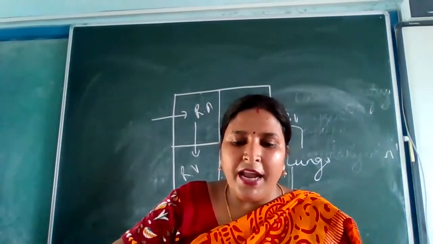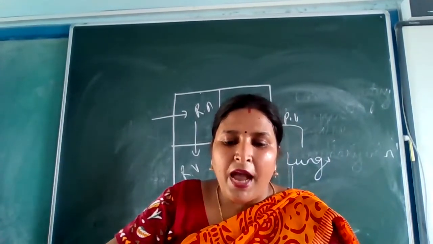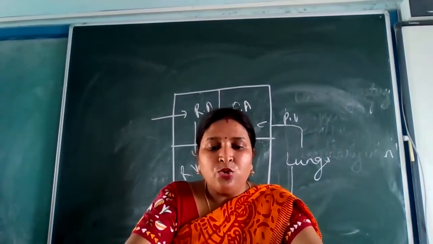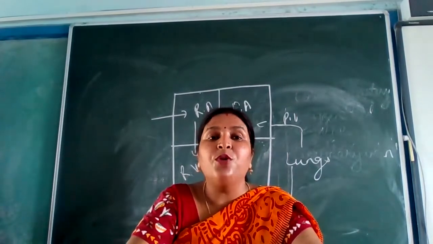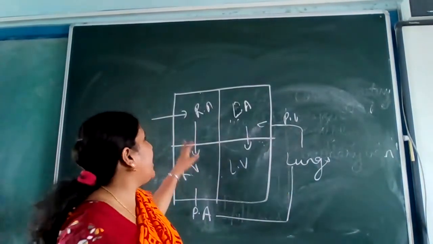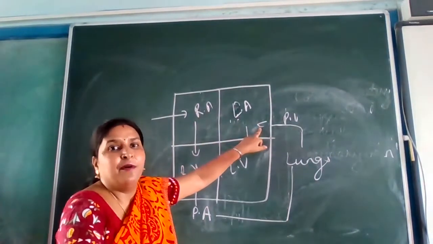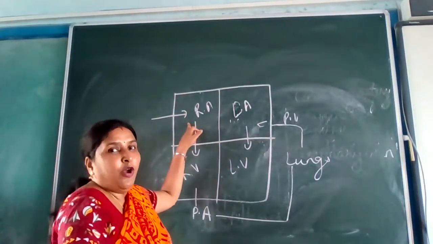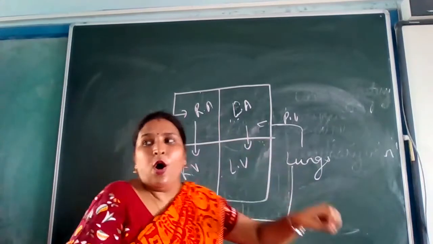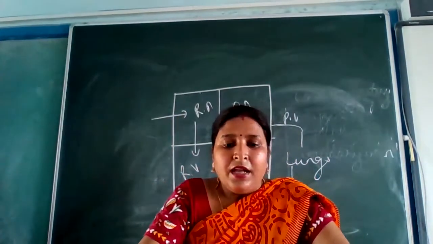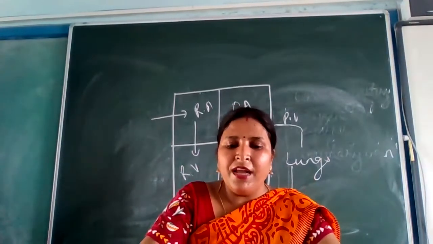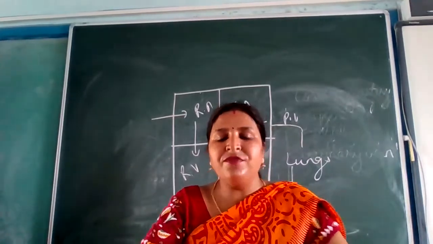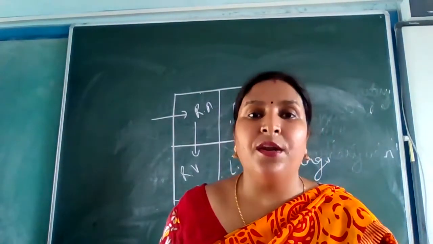The blood again travels back to the atrium and the process continues. To complete one full circulation throughout the body, the blood enters the heart twice. Can you see? Blood is entering the heart twice, one place here and one place here. One time it is the deoxygenated blood and second time it is the oxygenated blood. At first it enters the right side through the vena cava and the second time it enters the left side through the pulmonary vein. This type of circulation is called double circulation.